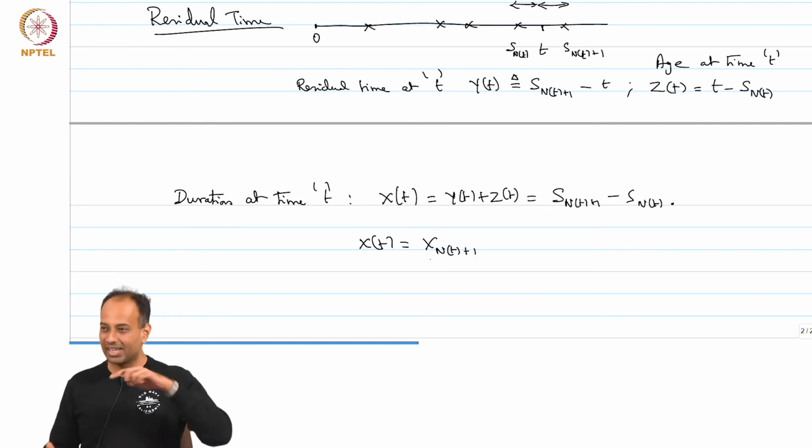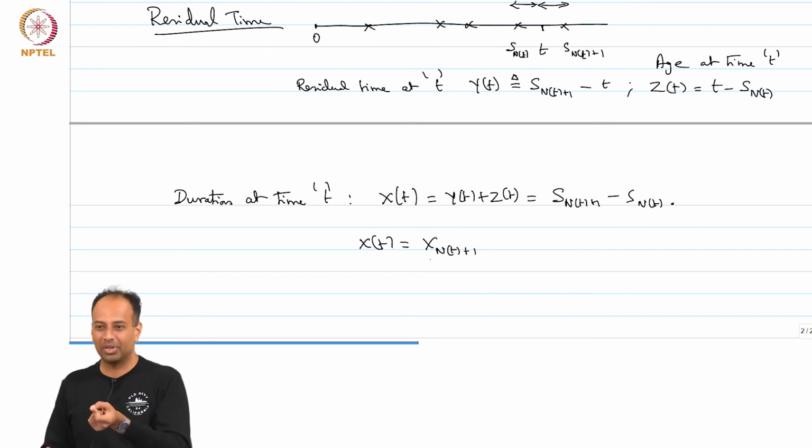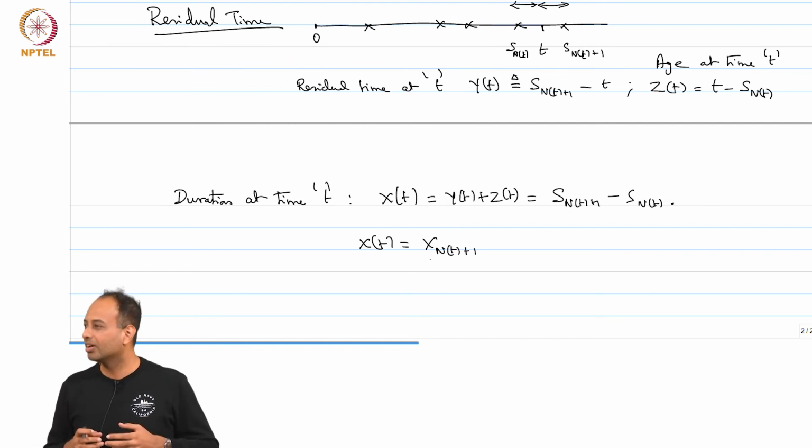where the X_i's are your IID random variables which define your renewal process, but this X(t), which is X_{N(t)+1}, does not have the same distribution as your typical X_i, intuitively. Why? It is a very special interval which contains t.